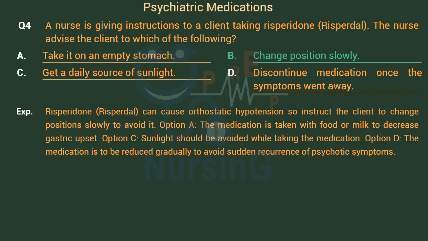Option A, the medication is taken with food or milk to decrease gastric upset. Option C, sunlight should be avoided while taking the medication. Option D, the medication is to be reduced gradually to avoid sudden recurrence of psychotic symptoms.